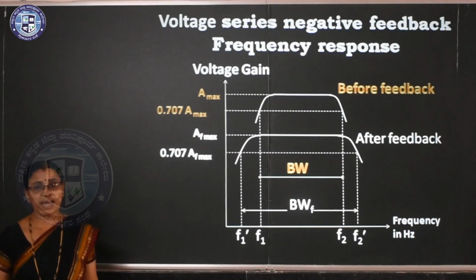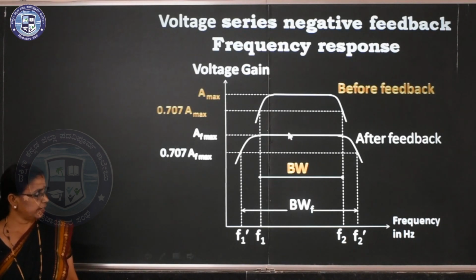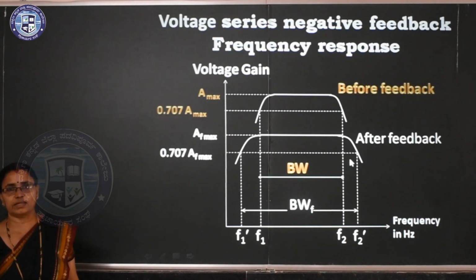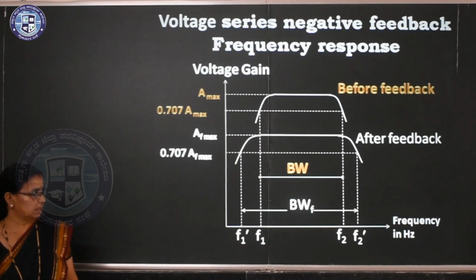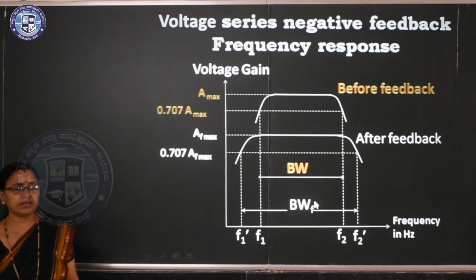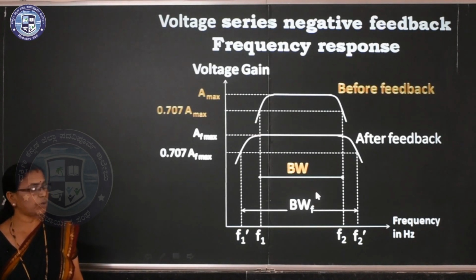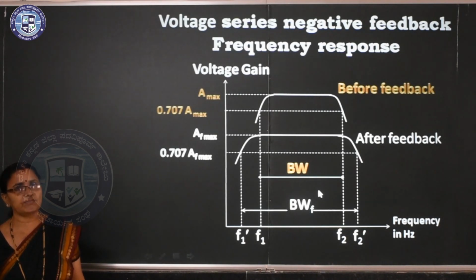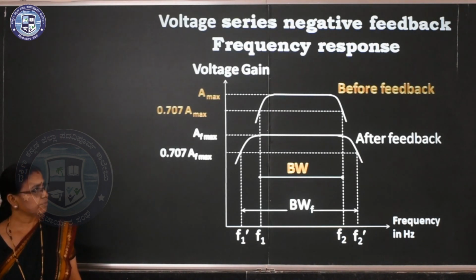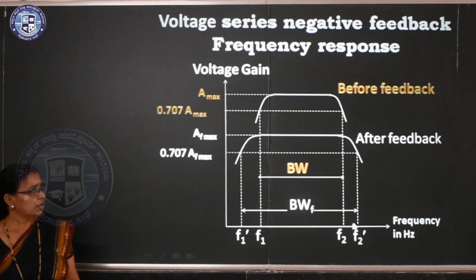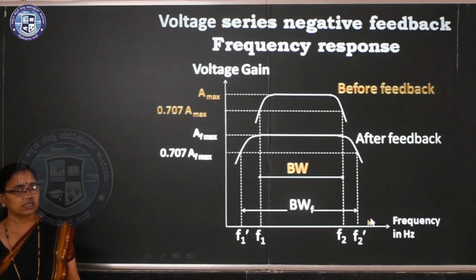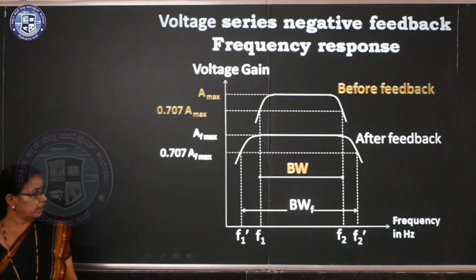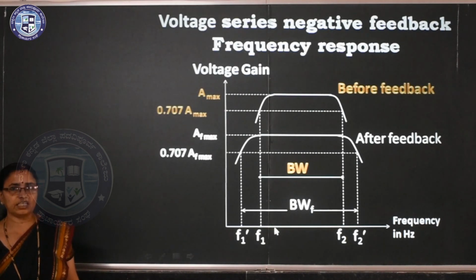But the bandwidth, you observe here: gain reduces, but bandwidth increases. BW is before feedback, BWF is after feedback. The gain bandwidth product is the same before and after applying negative feedback. Here you can observe that after applying negative feedback, the higher cutoff frequency increases, F2 dash, and the lower cutoff frequency decreases.